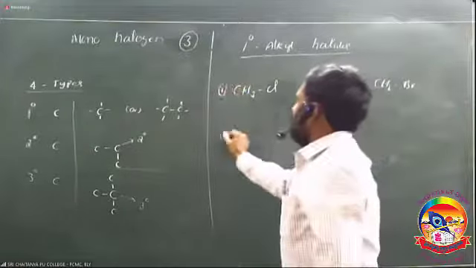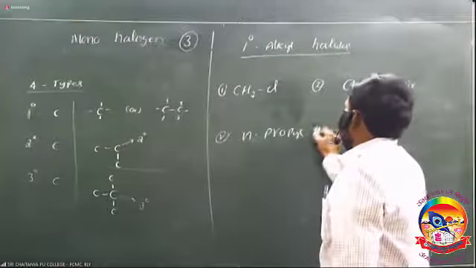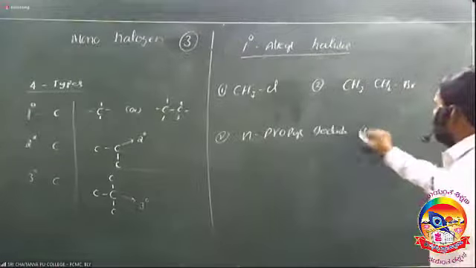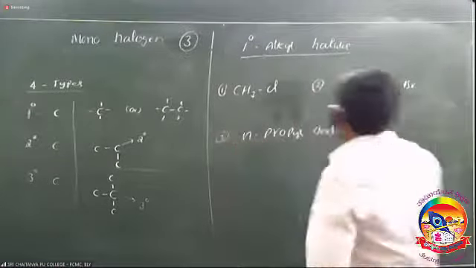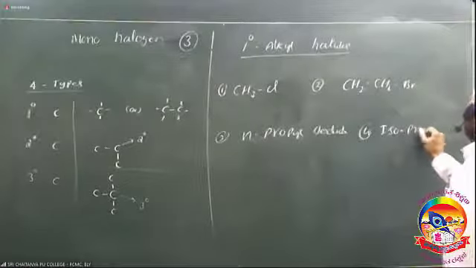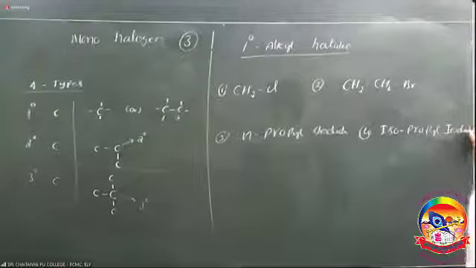Third example is N-propyl iodide. Fourth example, isopropyl iodide.